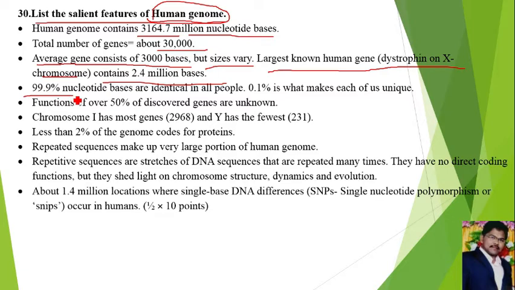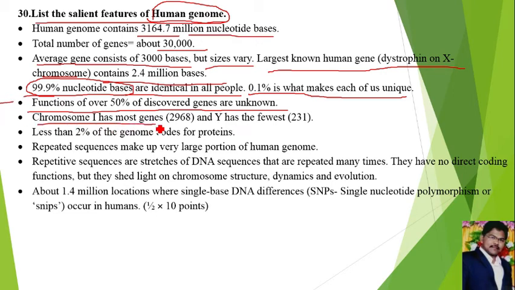Next, 99.9% of nucleotide bases are identical in all people. If you compare two different human beings, 99.9% of nucleotide bases are the same. There is a variation only in 0.1%, and that makes people unique. Then, the functions of over 50% of discovered genes are unknown. We don't know 50% of gene functions.